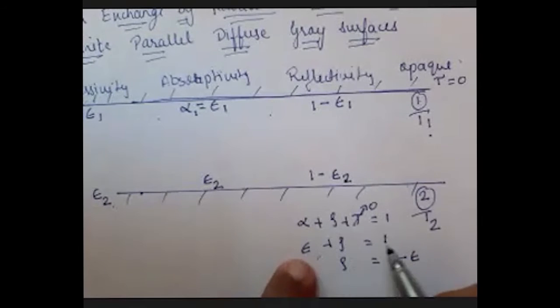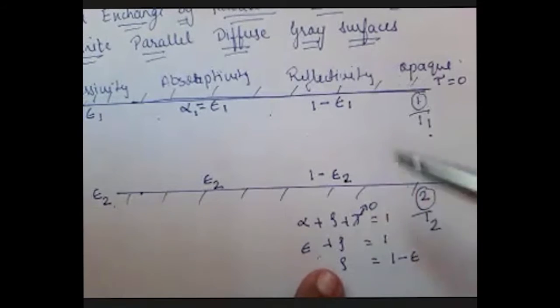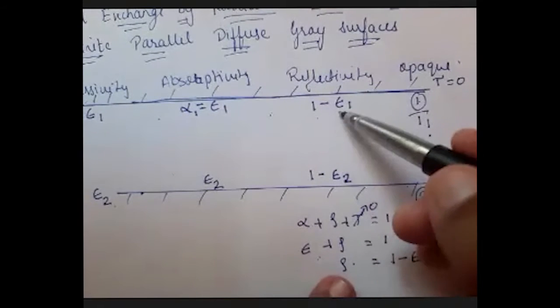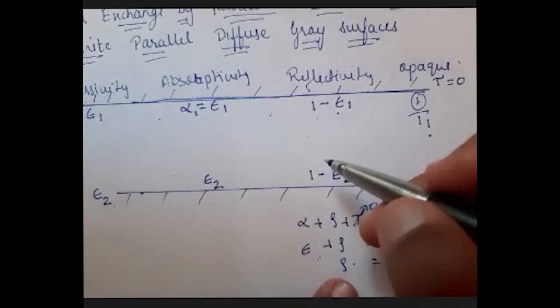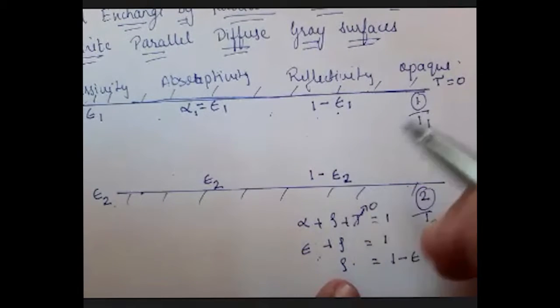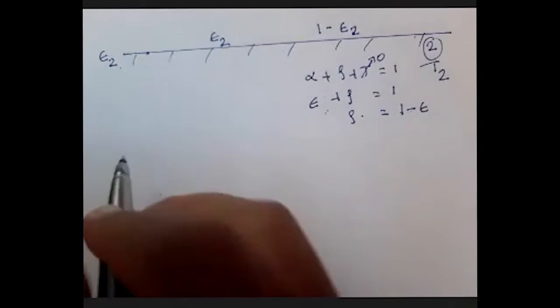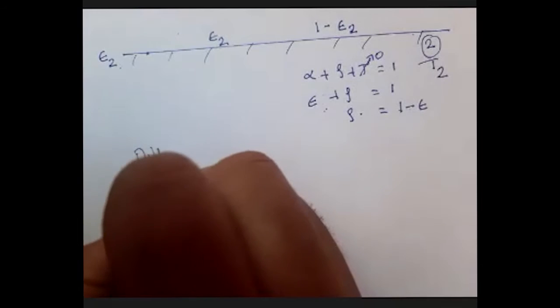Emissivity plus rho is equal to 1, so reflectivity rho is equal to 1 minus epsilon. The reflectivity of surface 1 will be 1 minus epsilon 1, and of surface 2 will be 1 minus epsilon 2. Now when I know this, I have a diffuse gray surface.